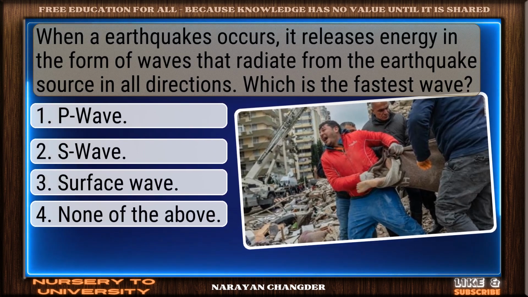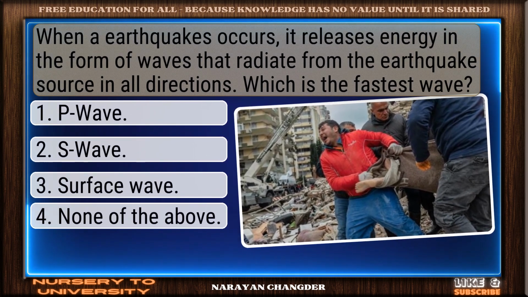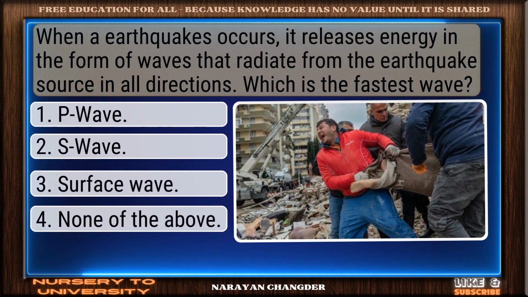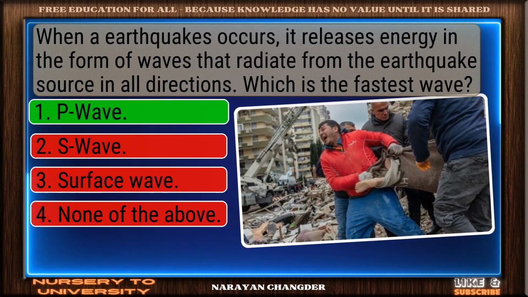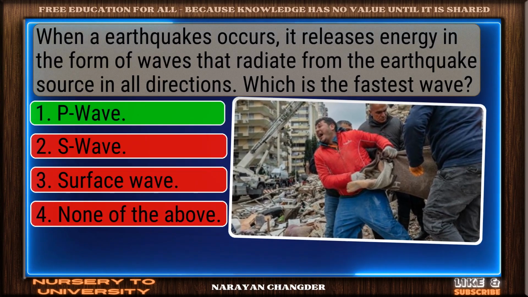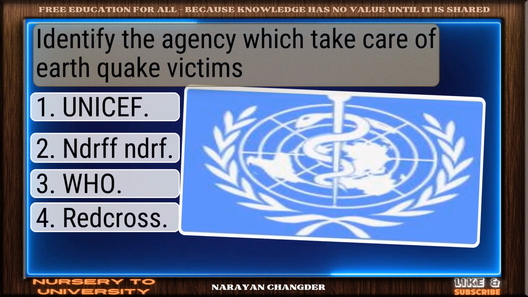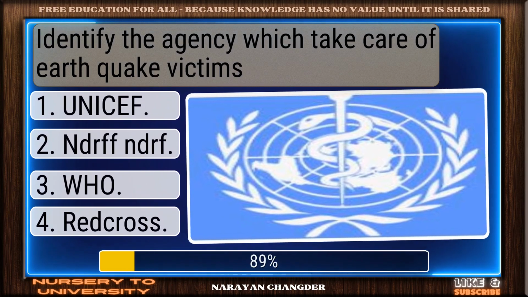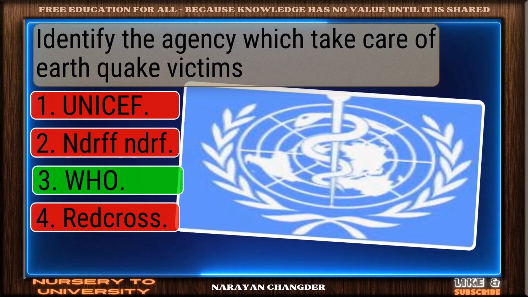When an earthquake occurs, it releases energy in the form of waves that radiate from the earthquake source in all directions. Which is the fastest wave? Well done. P-wave is the right choice. Identify the agency which takes care of earthquake victims. You chose WHO, and it is correct.